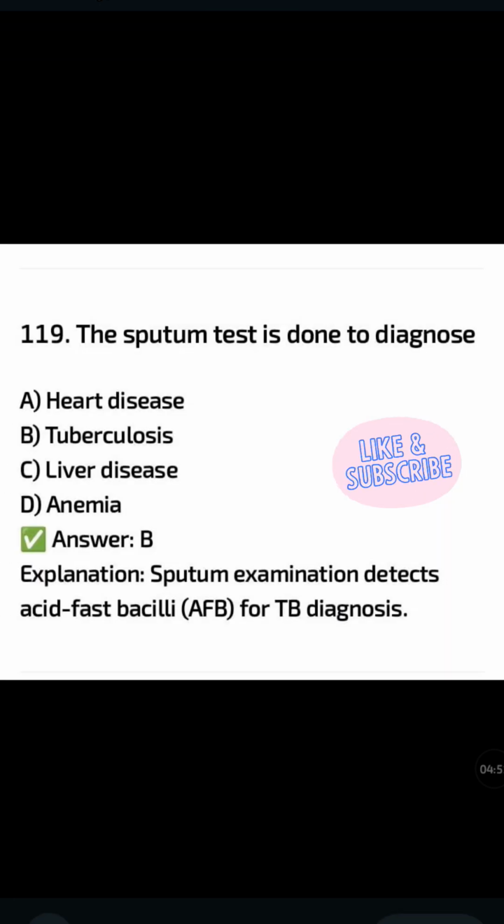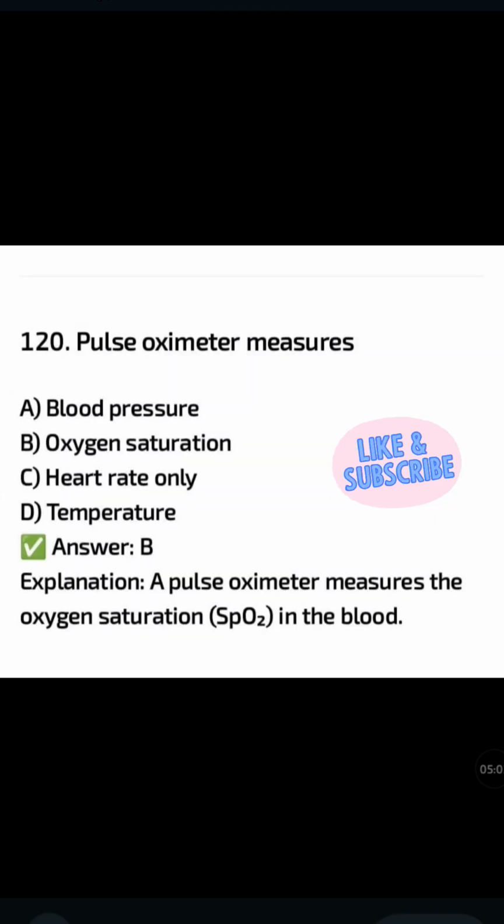The sputum test is done to diagnose: heart disease, tuberculosis, liver disease, anemia. The correct answer is option B, tuberculosis. Sputum examination detects acid-fast bacilli for TB diagnosis.